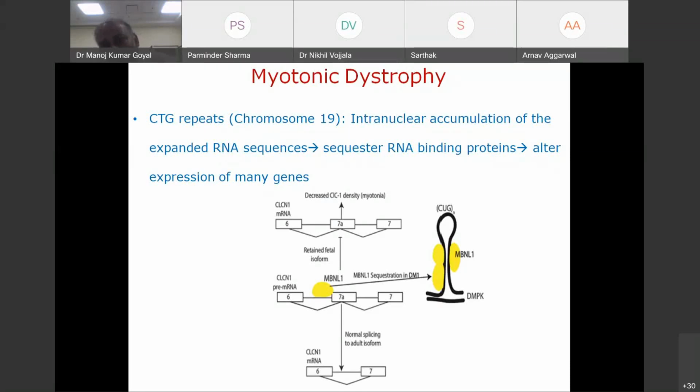Yes, most of the time they correlate with disease severity. In myotonic dystrophy also, repeats correlate with disease severity. Myotonic dystrophy can present in infantile age, after 30 years of age, or in between. The number of repeats in pathological forms can range from 50 to 2000. Usually in congenital myotonic dystrophy, they are more than 500. If they are fewer, the patient is going to present late. But as a clinician, never forget to check myotonia. We all have burnt our fingers; we all have missed checking it. They usually don't complain much.